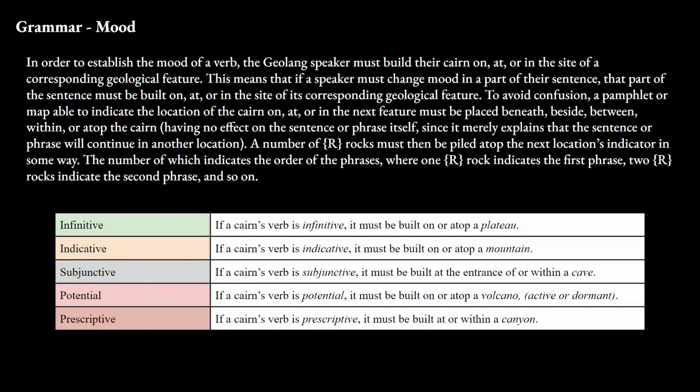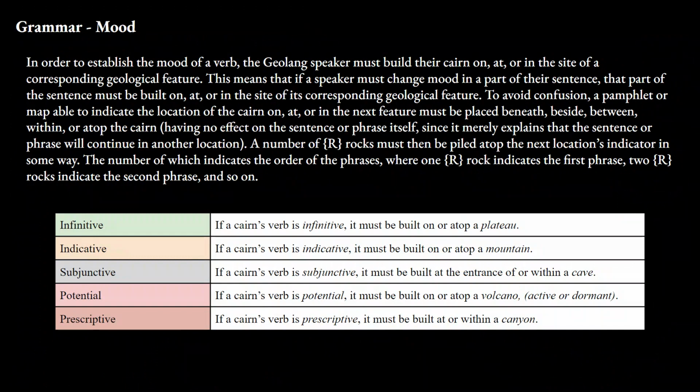The infinitive is denoted by being placed on or atop a plateau, the indicative is denoted by being placed on or atop a mountain, the subjunctive is denoted by being placed at the entrance of or within a cave, the potential is denoted by being placed on or atop a volcano, whether active or dormant, and the prescriptive is denoted by being placed at or within a canyon.